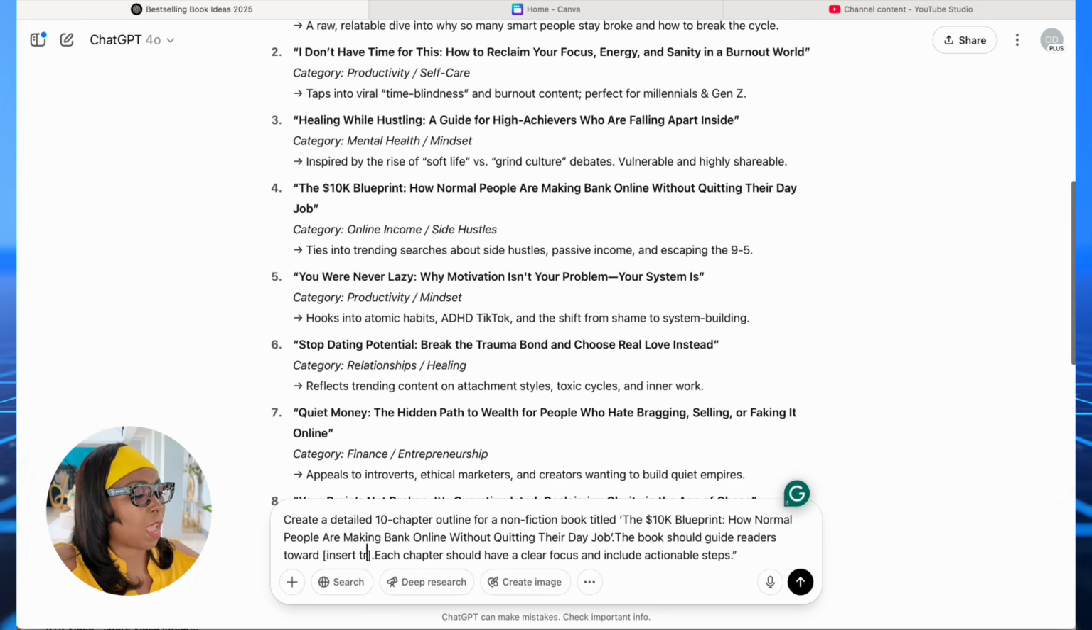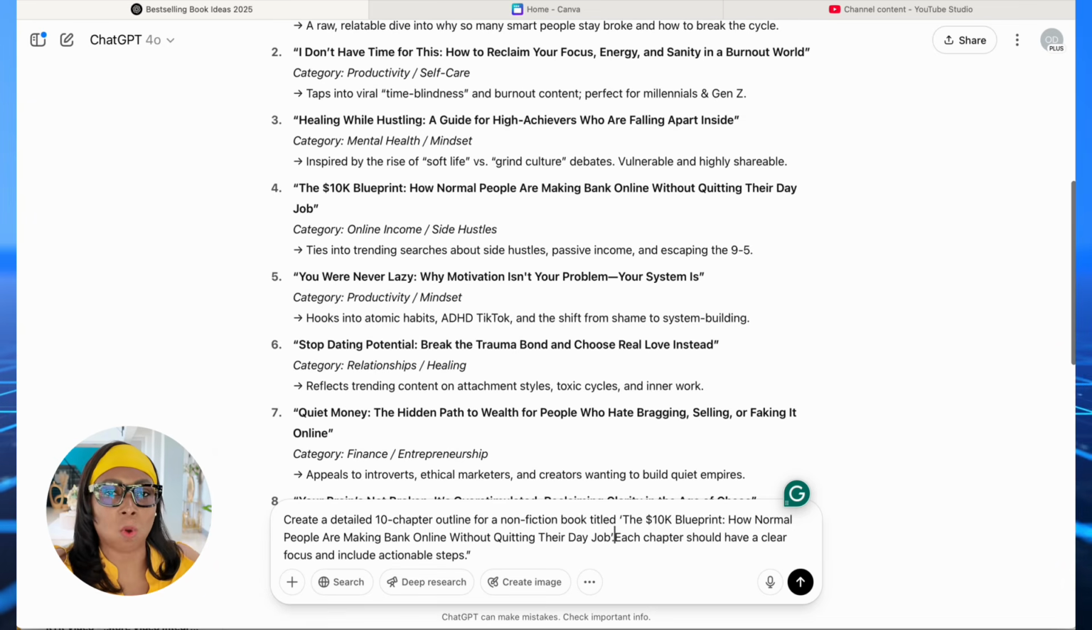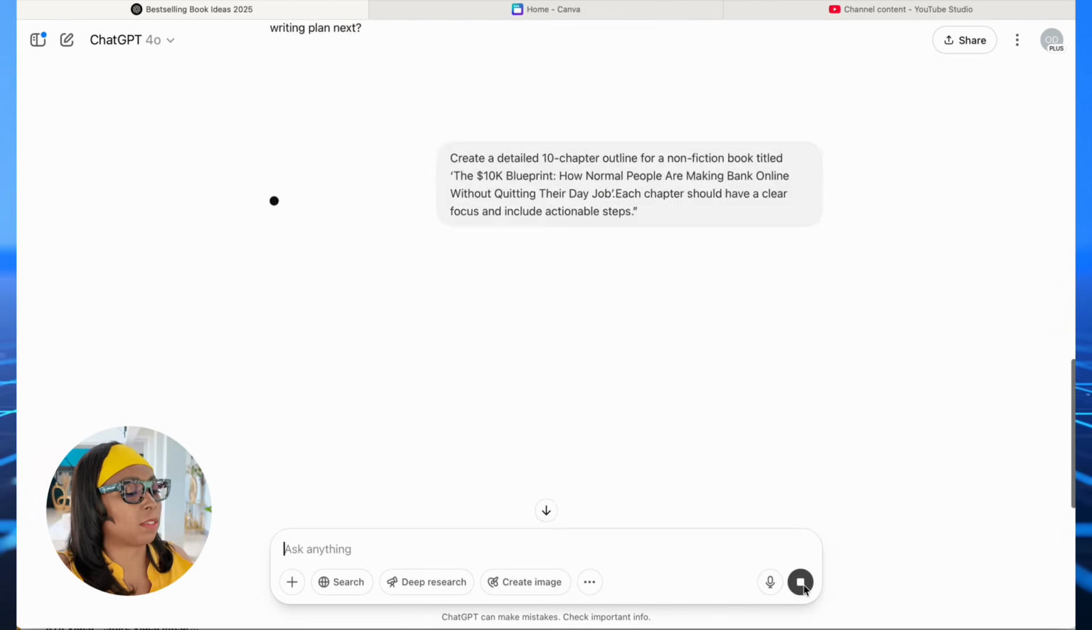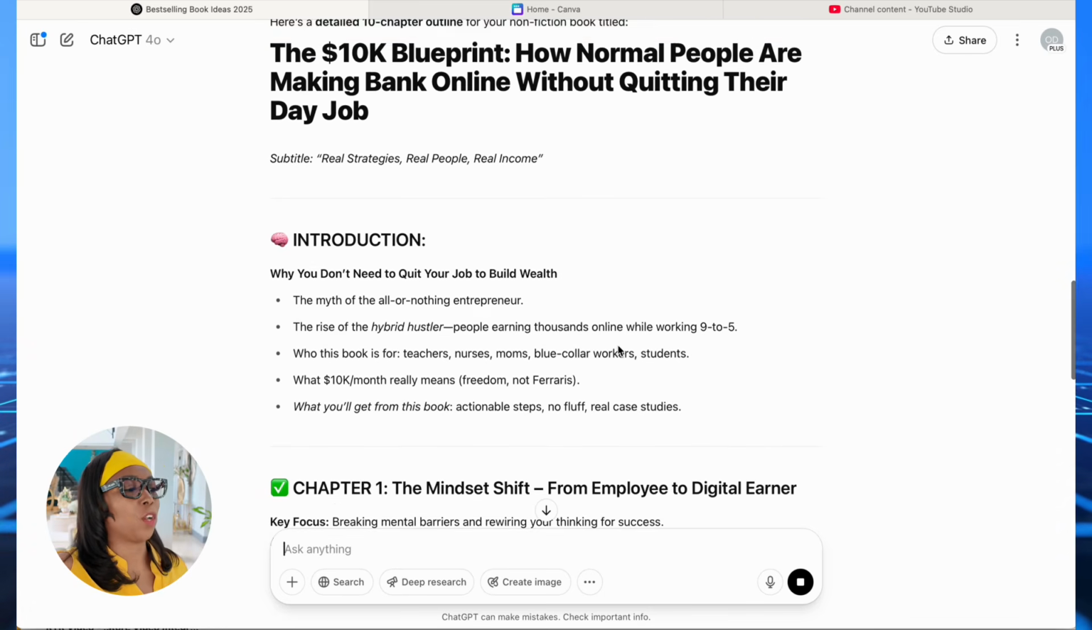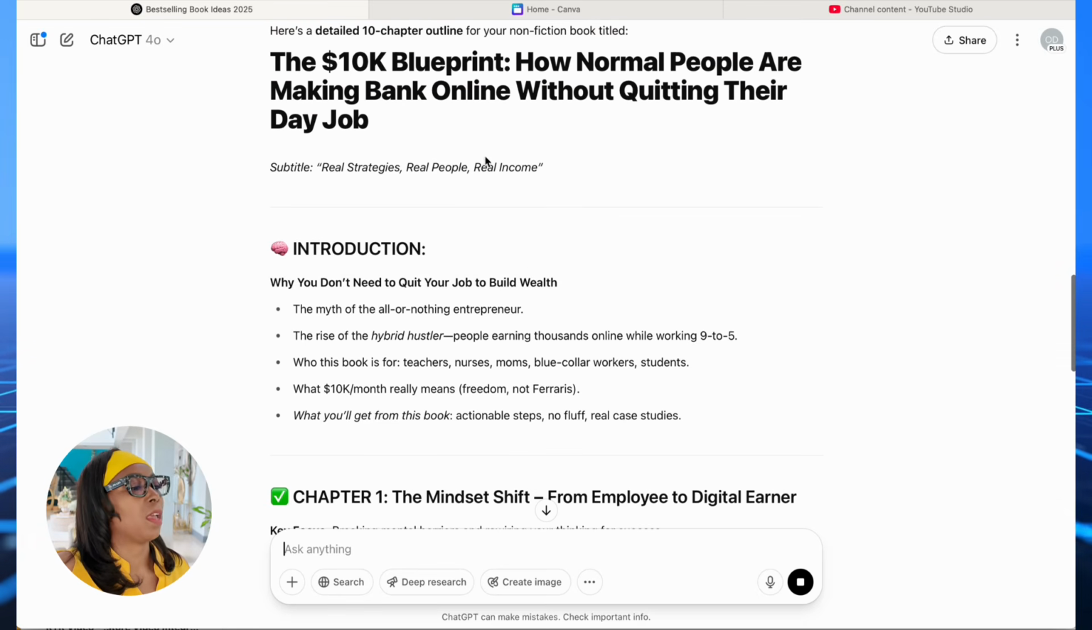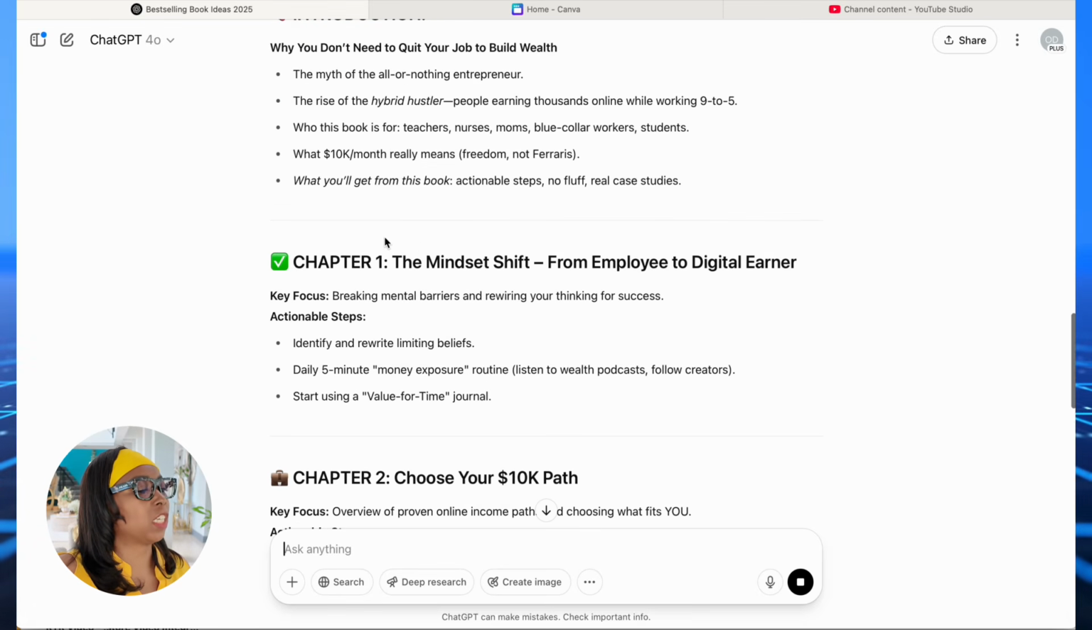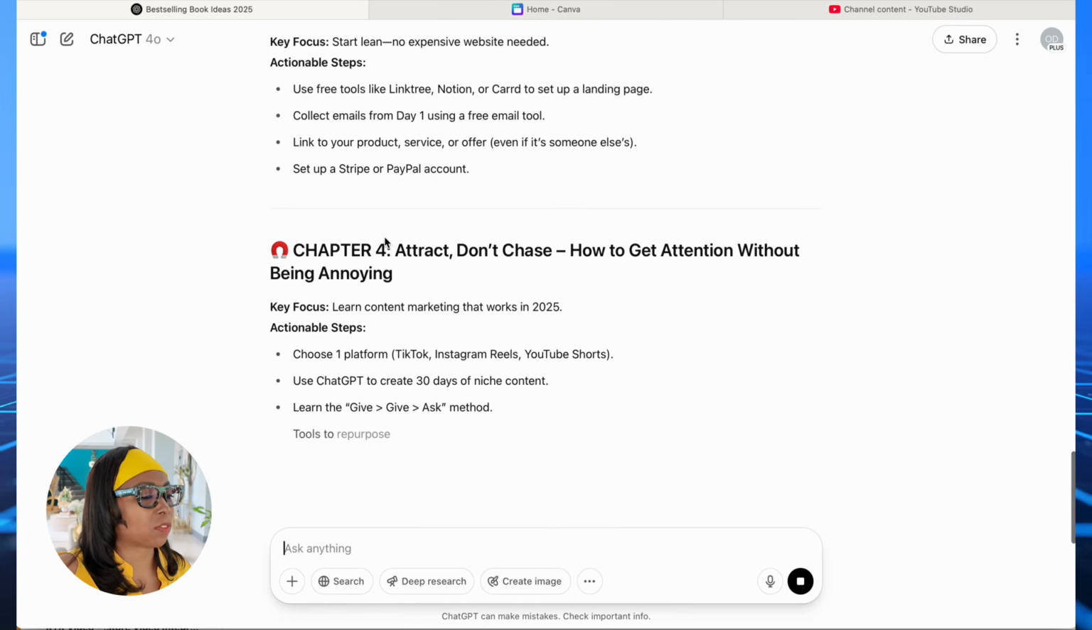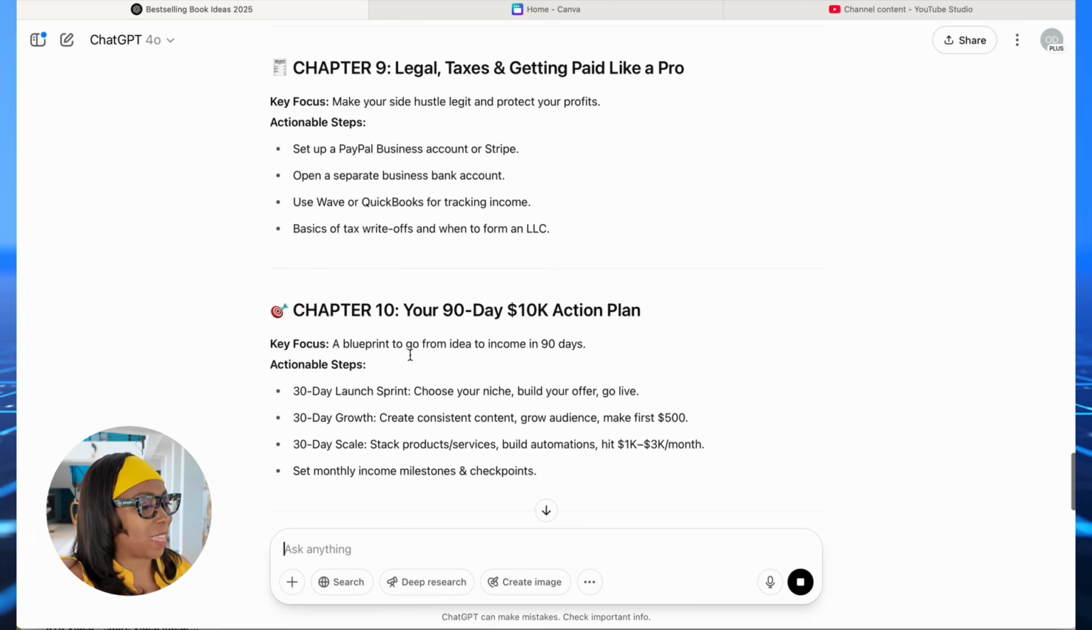There we go. I'm going to take out the objective because I think the title already has the objective. But if you have a particular mission or objective that you want your readers to achieve, you could paste it there. And then it says each chapter should have a clear focus and include actionable steps. Let's hit go. Look at this outline. I'm not going to go through it, but it looks pretty good. It has an introduction. It has chapters. We had asked for 10 chapters. All right, so now we have our 10 chapters.